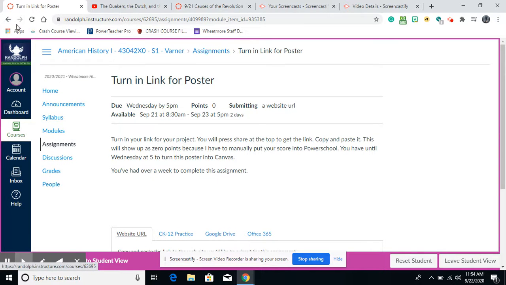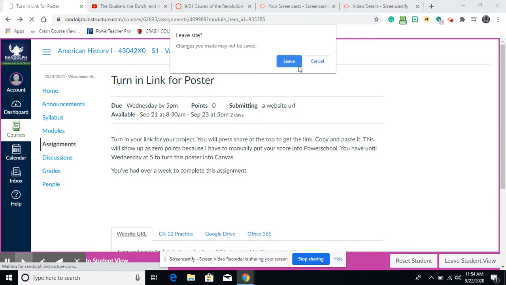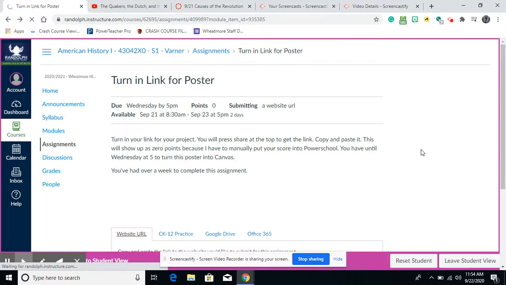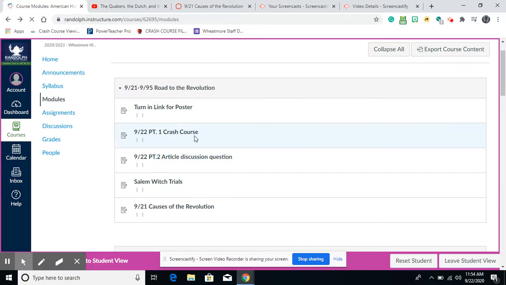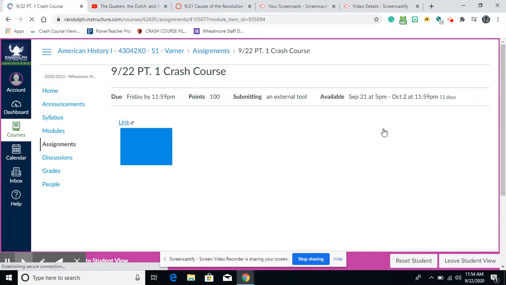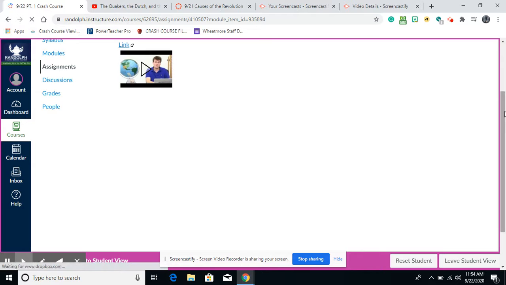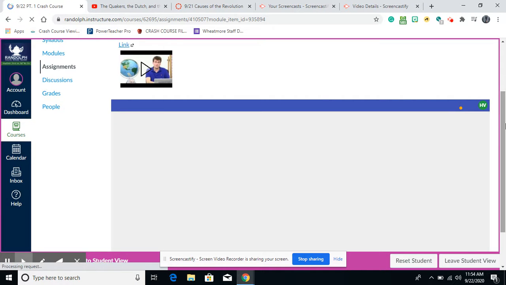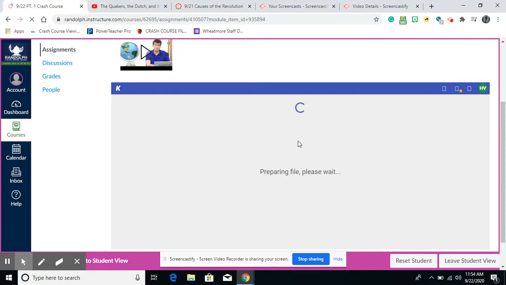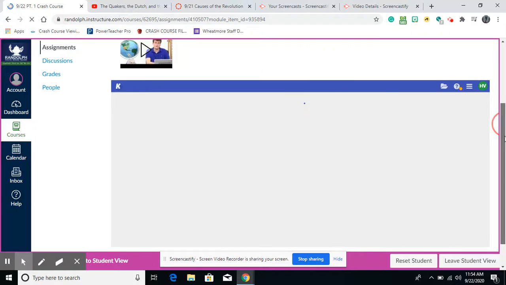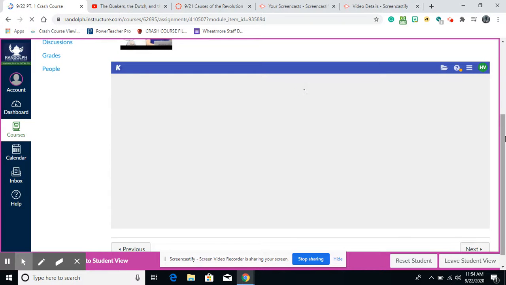Okay, if we go back, we want to leave because I didn't close it out. You'll see their crash course for today. There's a link to the crash course right up here, and I'm using something called Cami, where they just type in their answers into the text box that they put on. And that way I can download PDF files, and they're easily editable.